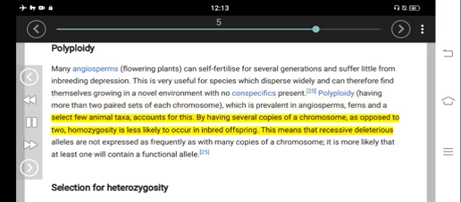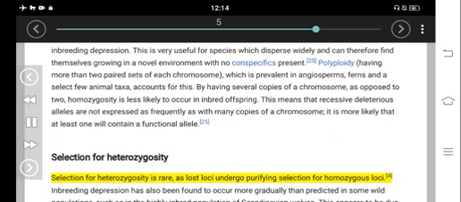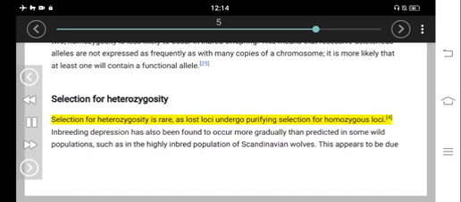By having several copies of a chromosome, as opposed to two, homozygosity is less likely to occur in inbred offspring. This means that recessive deleterious alleles are not expressed as frequently as with many copies of a chromosome. It is more likely that at least one will contain a functional allele. Selection for heterozygosity. Selection for heterozygosity is rare, as lost loci undergo purifying selection for homozygous loci.